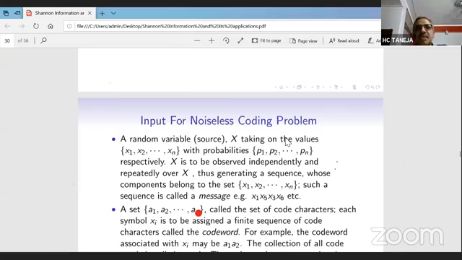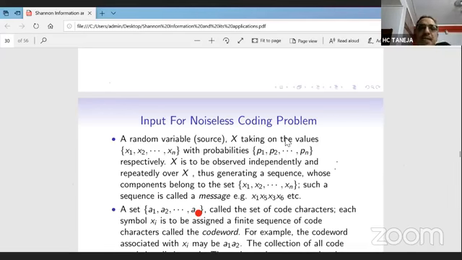So the message should be encoded in such a fashion that the maximum message is passed in the minimum time, but with one condition: the messages should be uniquely decodable. Uniquely decodable means we should be able to apply the inverse, so that no coded message gives us an ambiguous original message. There should not be any ambiguity.